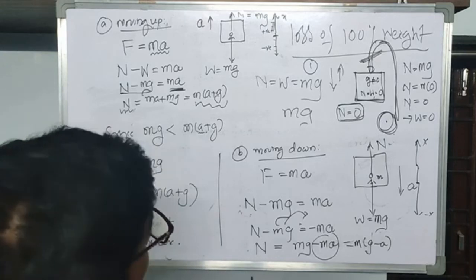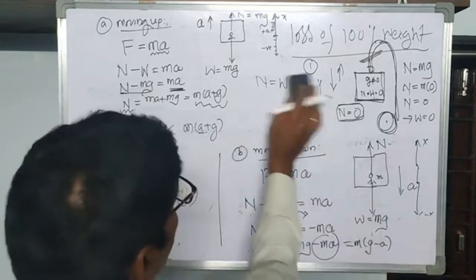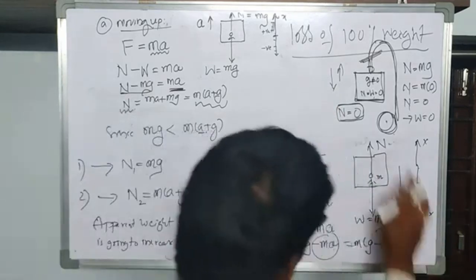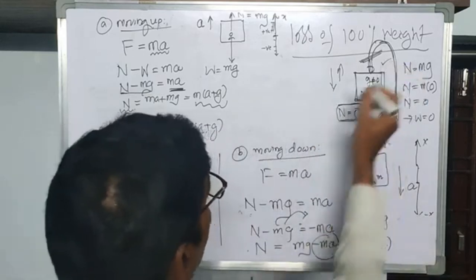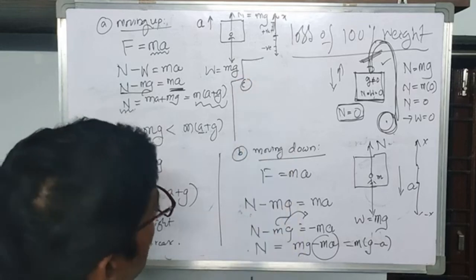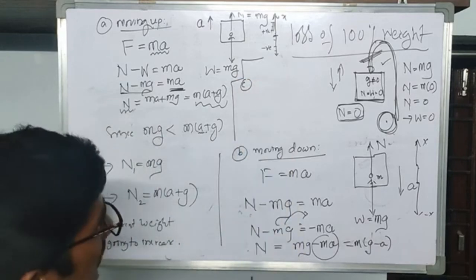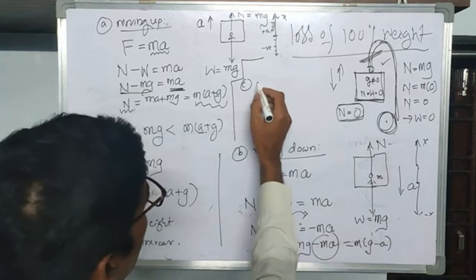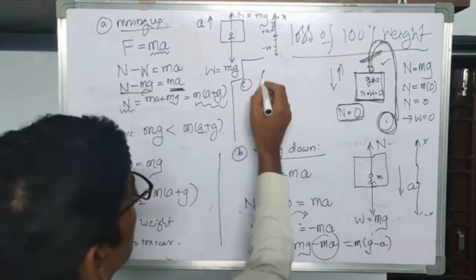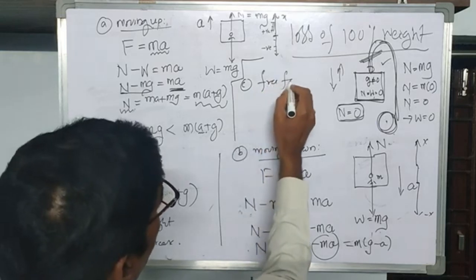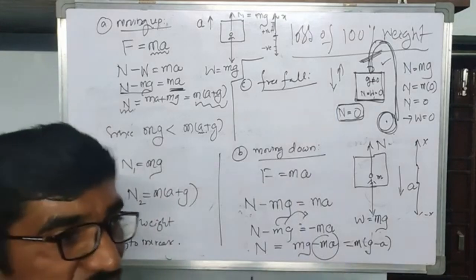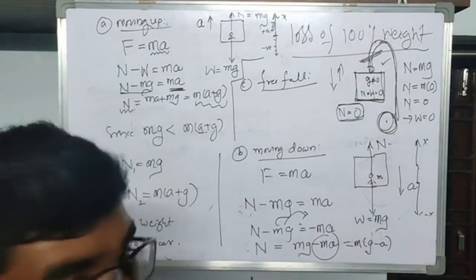Now we are going to case C, the third case. Yeah, we already have the diagram here. You see here, this one. I am talking about this case C now. Here, what is happening is a free fall of the lift. What happens when the cable of the lift is broken? This is a free fall. It falls freely in the gravitational field. The person also falls freely with the lift.